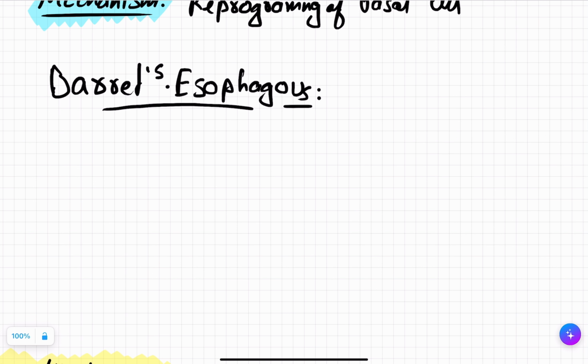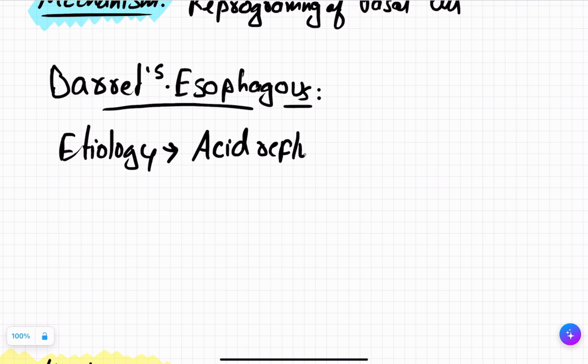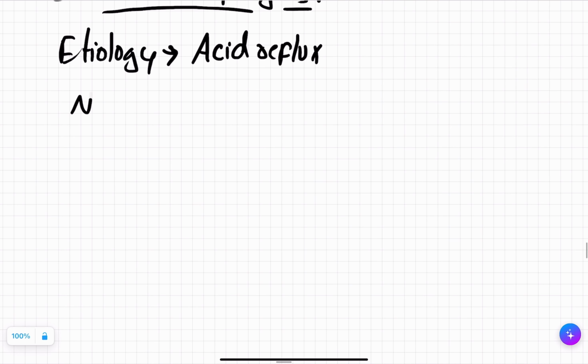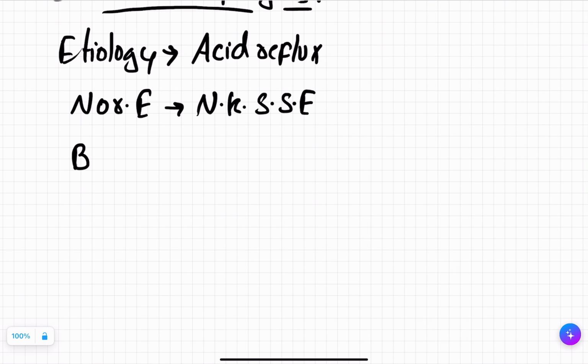Since there was reflux of the acid, can we say the etiology of Barrett's is acid reflux? Yes, that is the etiology. What is the normal epithelium here? Normal epithelium is non-keratinized stratified squamous epithelium. In Barrett's esophagus, what epithelium does it change to? It changes to simple columnar epithelium.